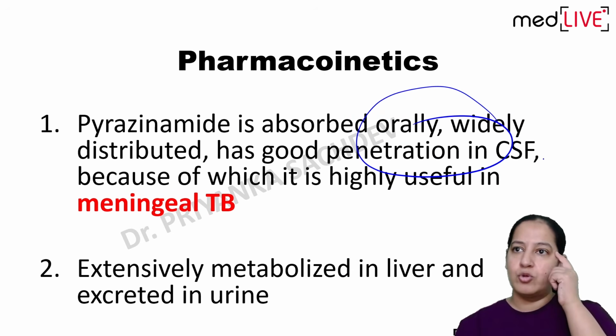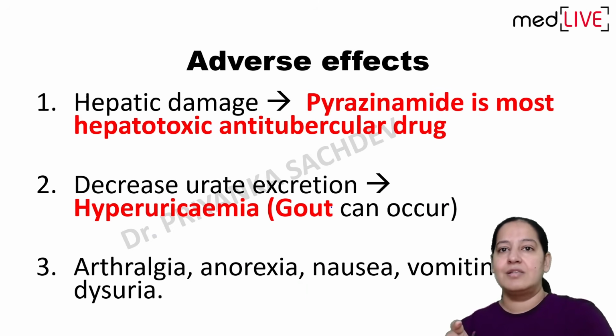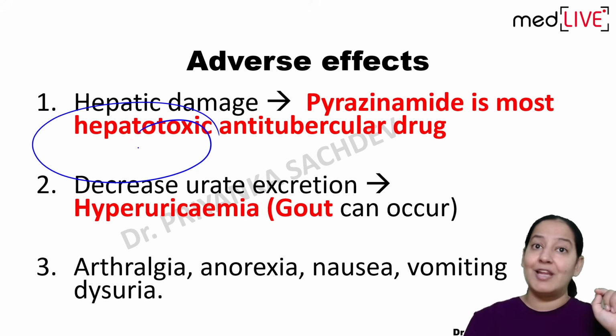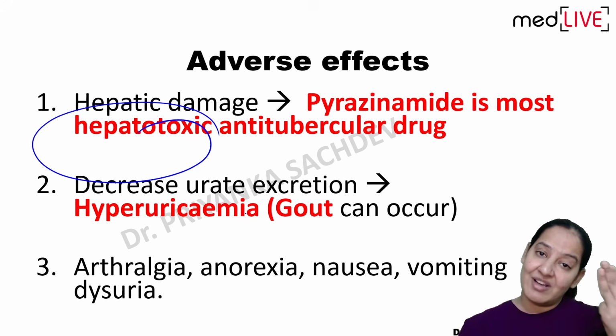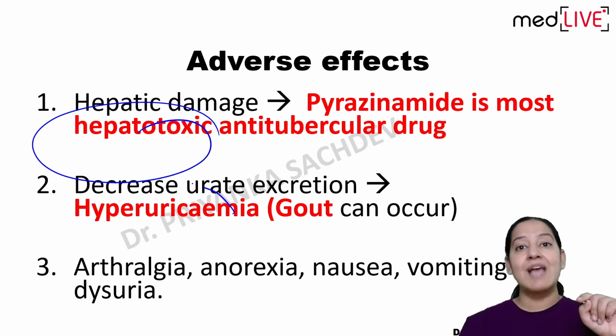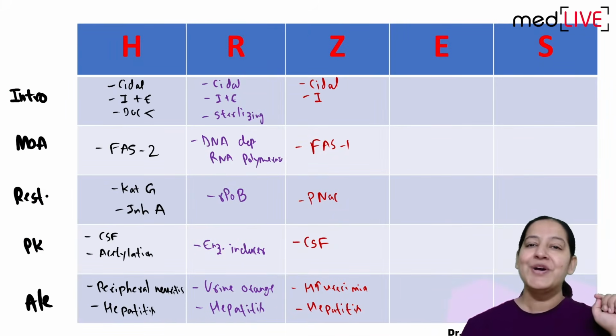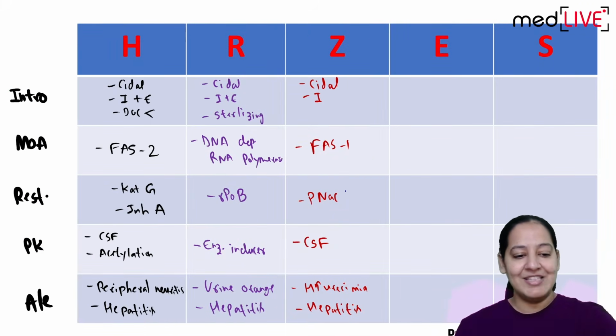Pharmacokinetics: again, it goes to the CSF and is helpful in meningeal TB like isoniazid. Adverse effects: again, it is also hepatotoxic and causes hepatitis. So the first three drugs, H, R, Z, cause hepatitis, and it is the most hepatotoxic among all three. Second, it causes hyperuricemia, which is why it causes gout.